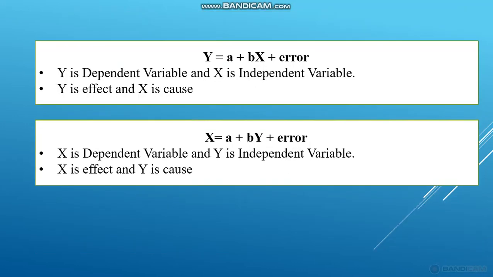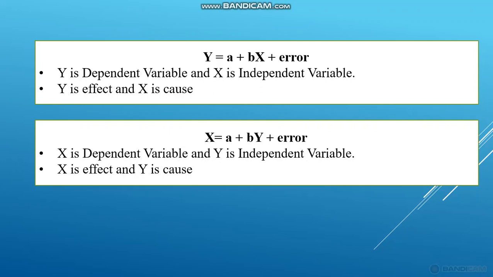Okay. So in the model y is called the dependent variable because the variable y depends on a, b and x. In the model y is equal to a plus bx, y is called the dependent variable and x is the independent variable because the variable x does not depend on anything. The variable y depends on the values a, b and x.